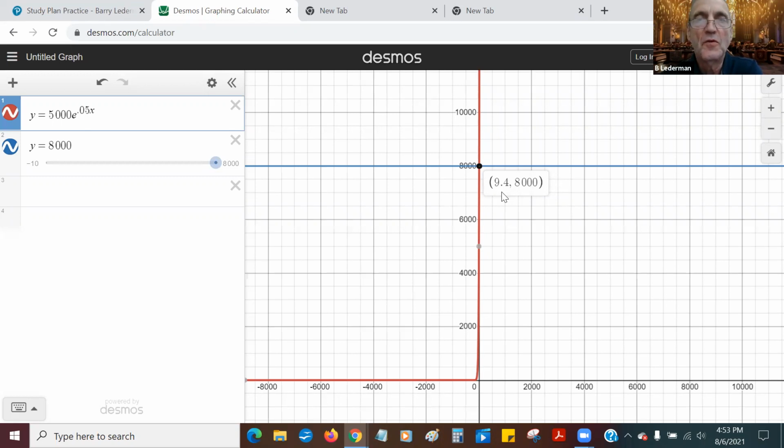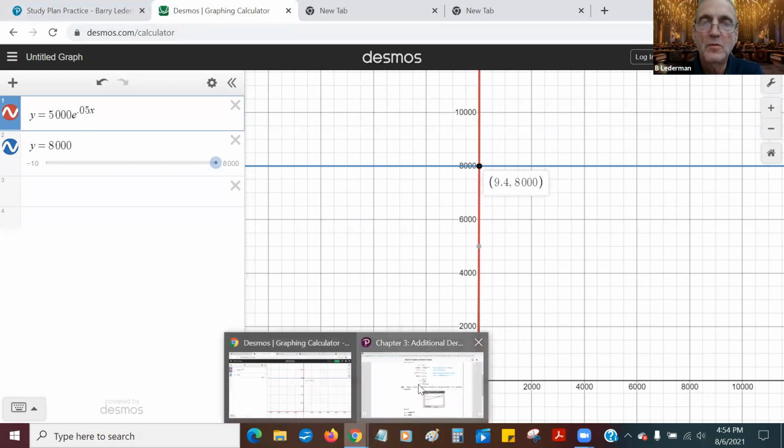So it's going to take 9.4 years to reach 8,000. So it's just another way. You could do it with logs, or you could do it with a graphing calculator by actually drawing the graphs. So you have a couple of ways to do the same thing. Kind of cool. Anyway, let's move on.